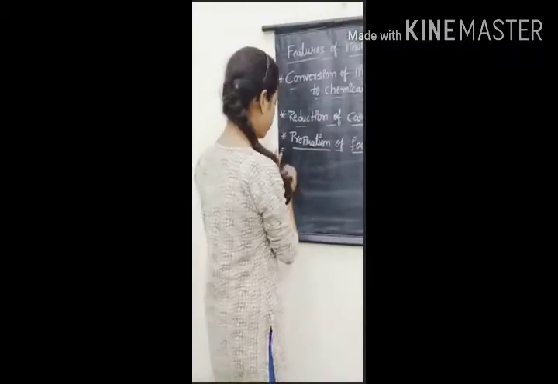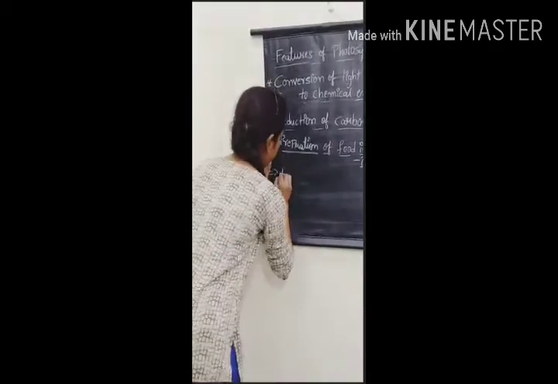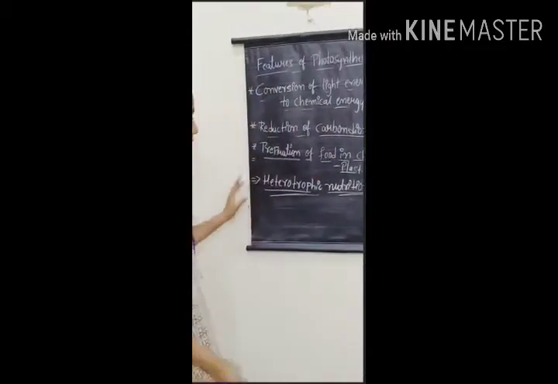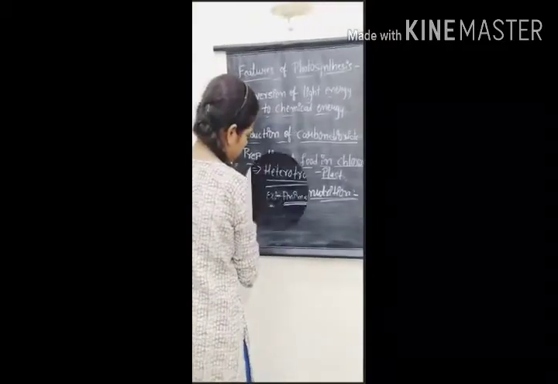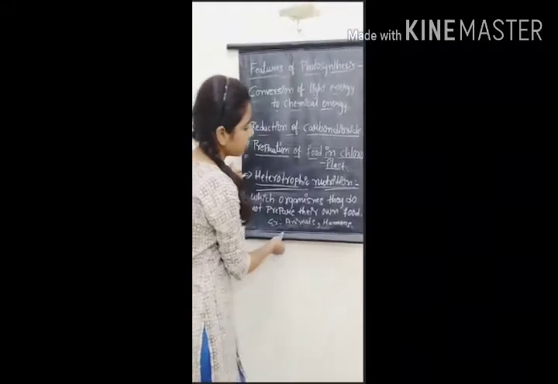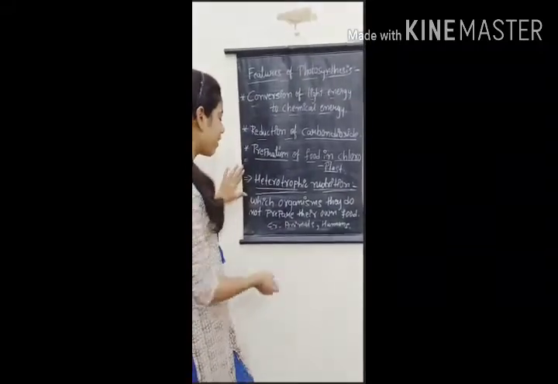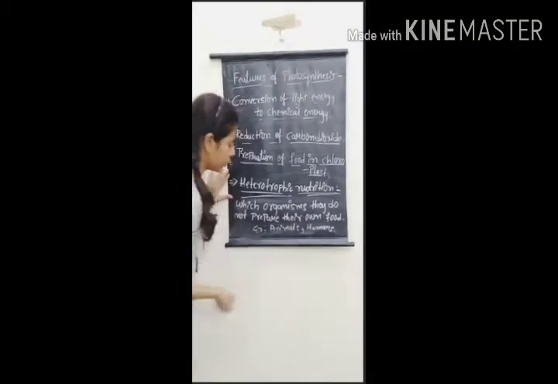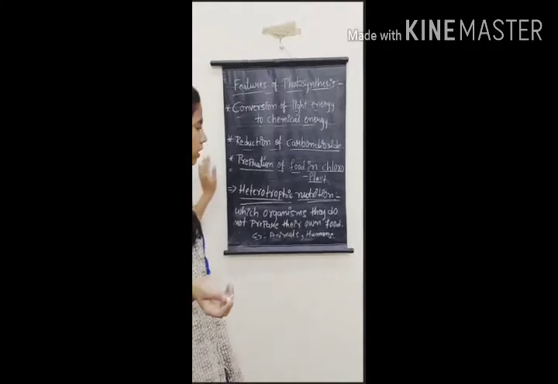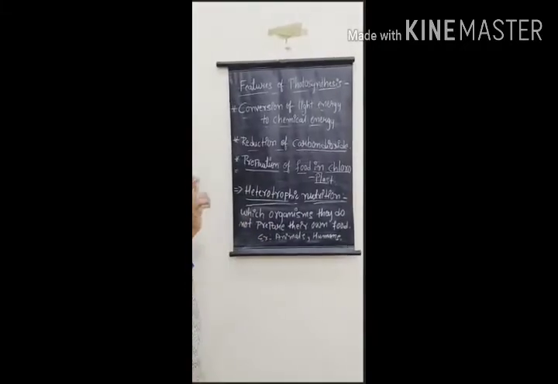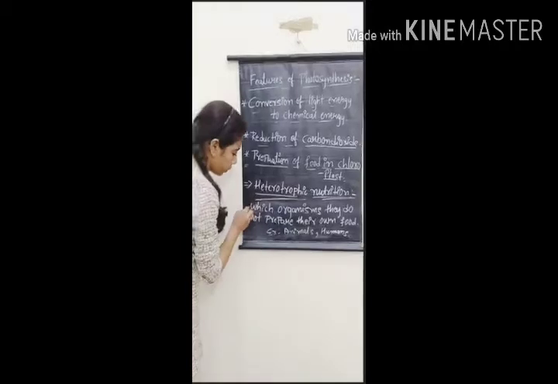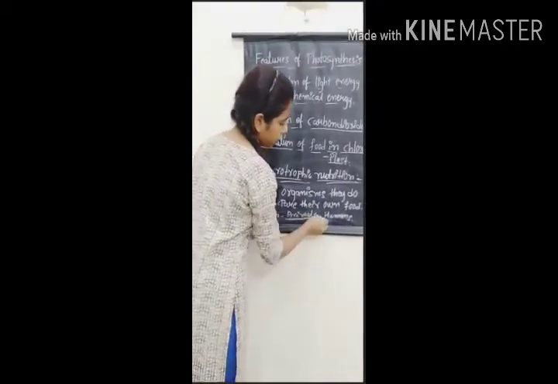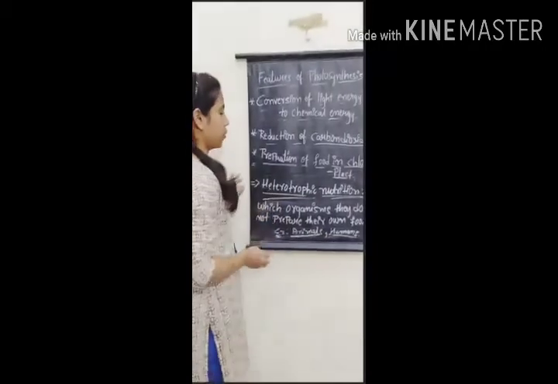Shall we discuss heterotrophic nutrition now? We discussed autotrophic nutrition, and this is heterotrophic nutrition. The definition is that the organisms do not prepare their own food and they depend on others. In heterotrophic nutrition, they do not prepare their own food. They depend on others. For example, animals and humans. This is heterotrophic nutrition.